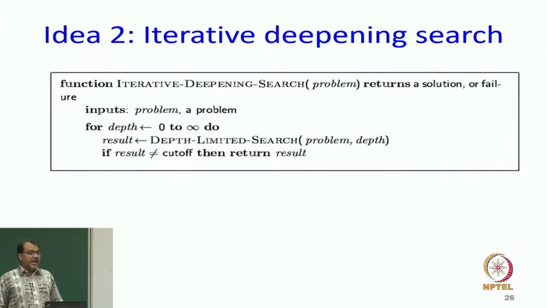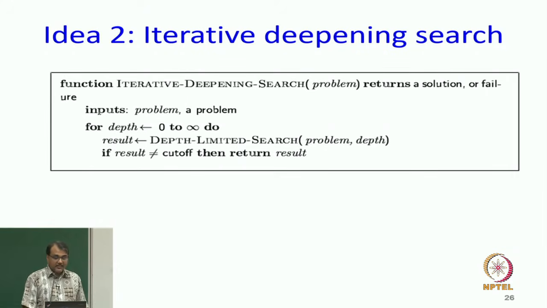All right. So, the idea of iterative deepening depth first search is do depth first search, but stop in the middle and repeat. And when we stop in the middle, we call this algorithm depth limited search. Okay. So, let us first look at the pseudocode.